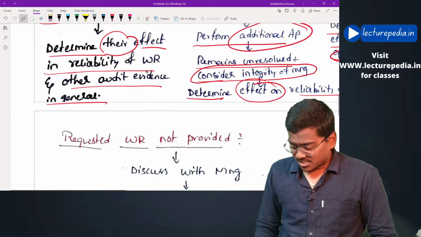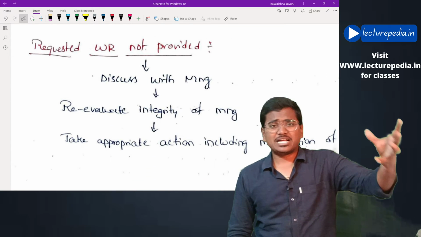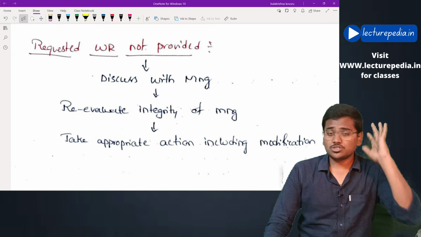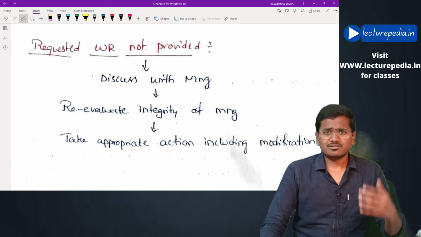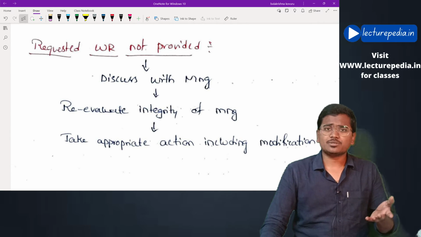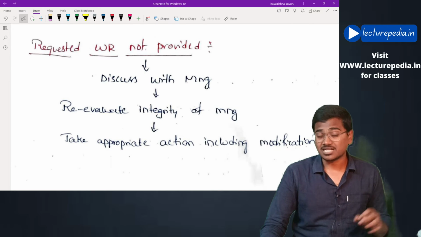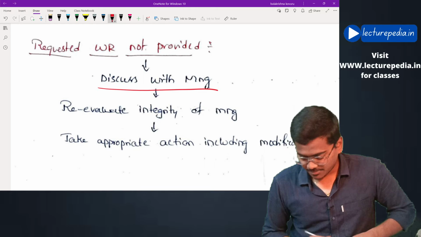Next, final one. Auditor has requested the management to give written representations, but the management is refusing to give written representation. In that case, what will the auditor do? Auditor will first of all discuss with the management. Management, please give the written representations. Why are you refusing to give the written representations? Like this, auditor will discuss with the management.